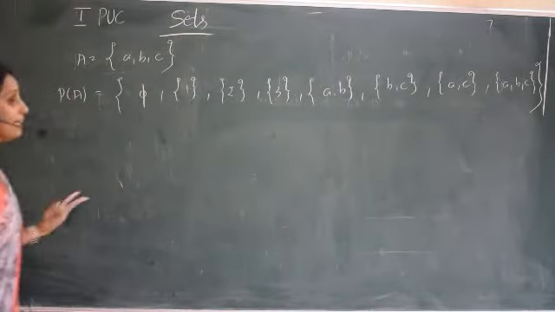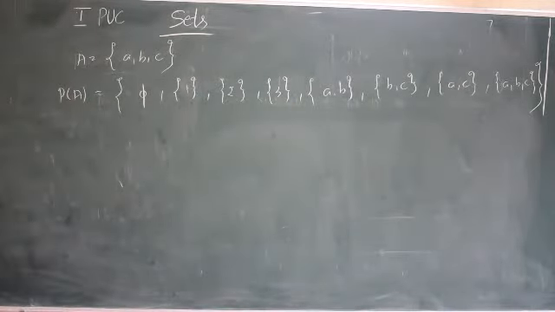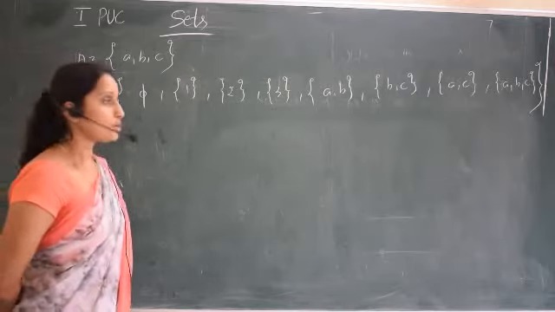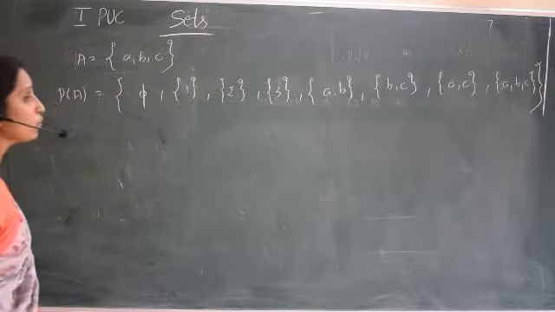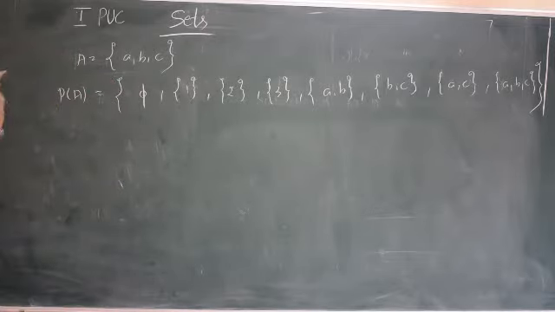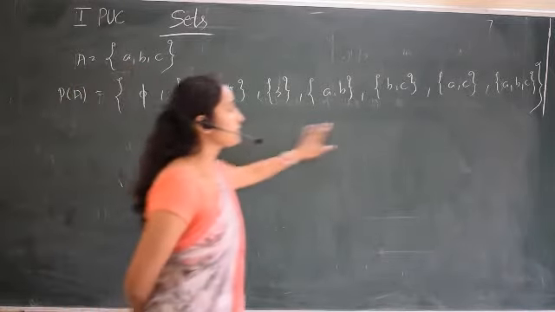If there are three elements, how many subsets are possible? If there are three elements, the number of subsets possible is 8. If there are two elements, the number of subsets possible is 4. So in general, how can we write this? 4 can be written as 2 squared, as in the previous example, the number of elements is 2, so 2 squared. And here it is 3 elements, so how many subsets are possible?